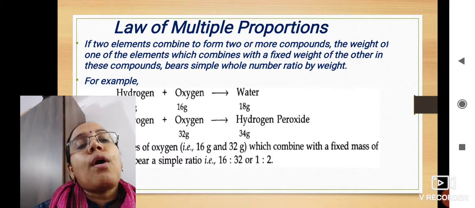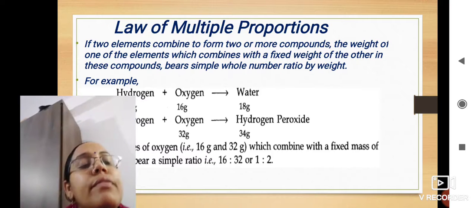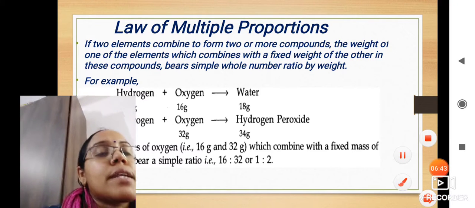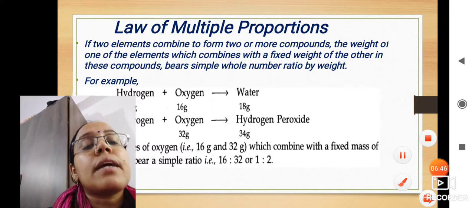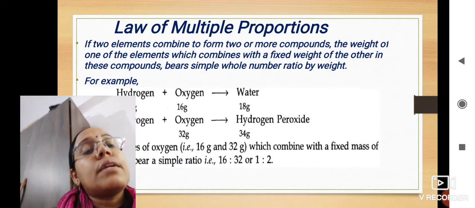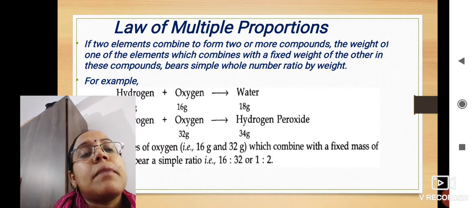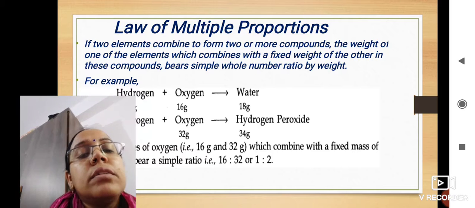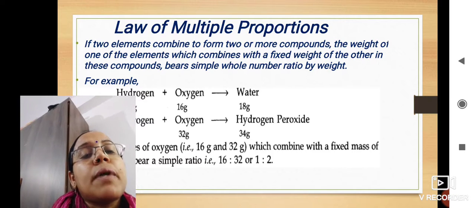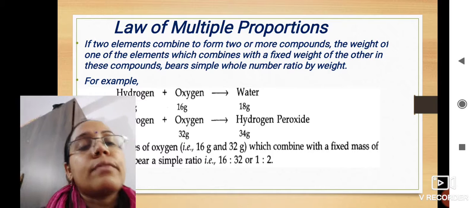So the law of multiple proportion is the extended form of the law of constant proportion. In the law of constant proportion, we discussed one compound, and in the law of multiple proportion, we are discussing more than one compound formed of the same elements. Okay, and both these laws are related to the law of conservation of mass, because whenever any chemical reaction takes place, the total mass of the reactants is always equal to the total mass of the products.